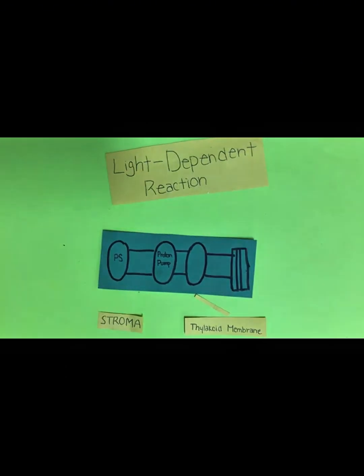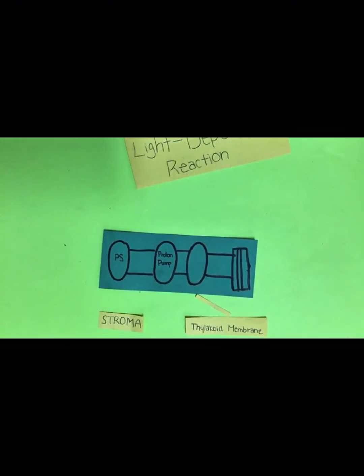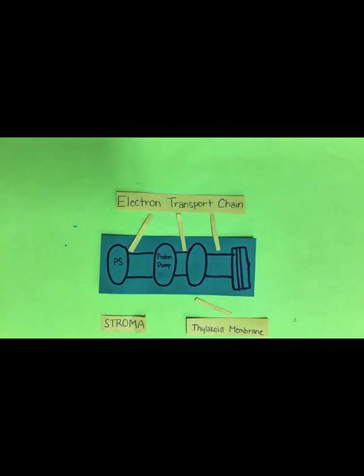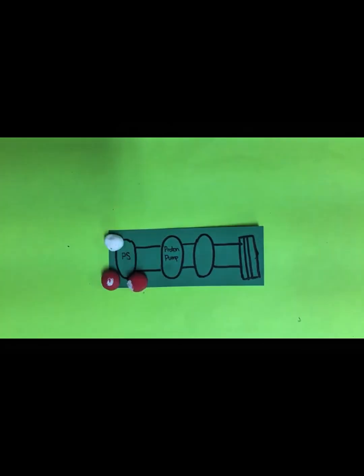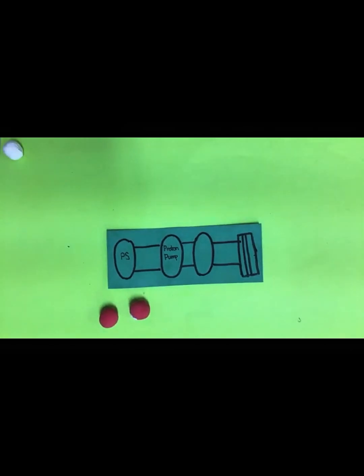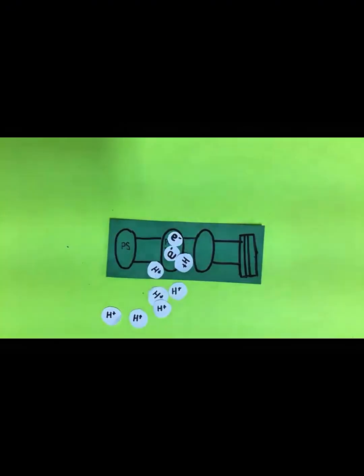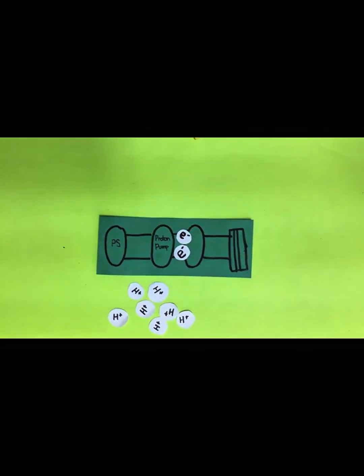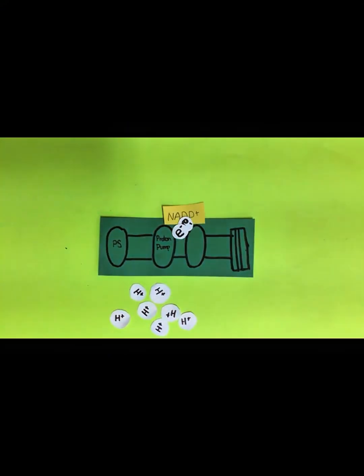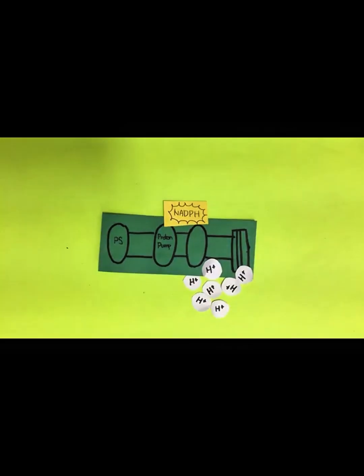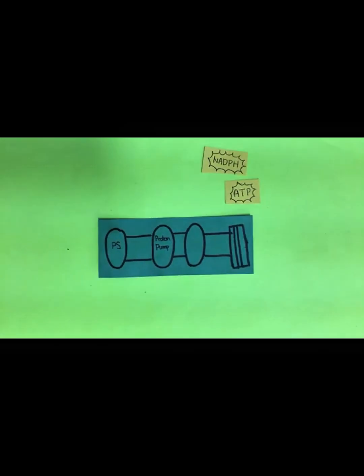The light-dependent reaction happens in the thylakoids of the chloroplast. It needs sunlight to work. When light hits the chlorophyll, it gives energy to split water into oxygen, hydrogen ions, and electrons. This step produces oxygen and makes ATP and NADPH, which are energy molecules needed for the next stage.